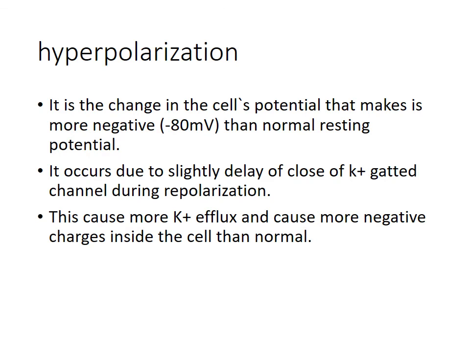This occurs due to a slight delay in closing of the potassium gate channels during repolarization, and this causes more potassium efflux and more negative charge inside the cell than the normal resting membrane potential, because the normal resting membrane potential is negative 70 millivolts, but during hyperpolarization the membrane becomes more negative, that is negative 80 millivolts.